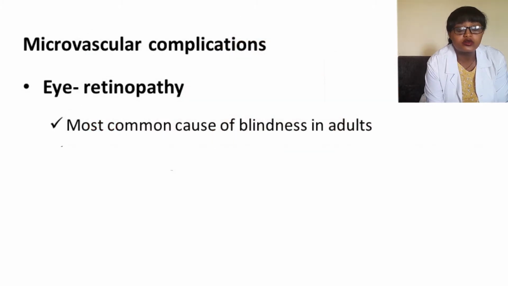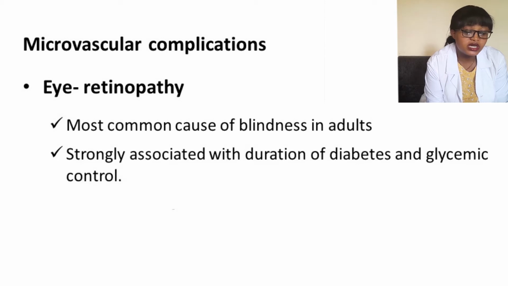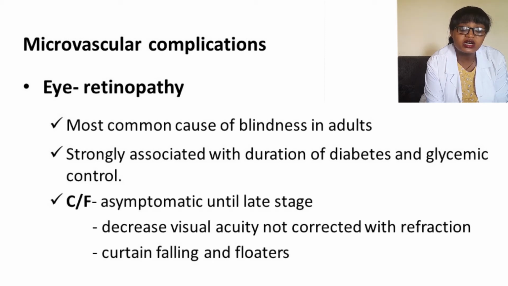The first microvascular complication that diabetes affects is the eyes. We call it diabetic retinopathy. It's the most common cause of blindness in working age adult groups. It's strongly associated with duration of diabetes as well as poor glycemic control. Clinically, most patients are asymptomatic, and in the late stage they might present with decreased visual acuity not corrected with refraction. They can have a curtain falling with vitreous hemorrhage, and with resolution of this hemorrhage they can have floaters.